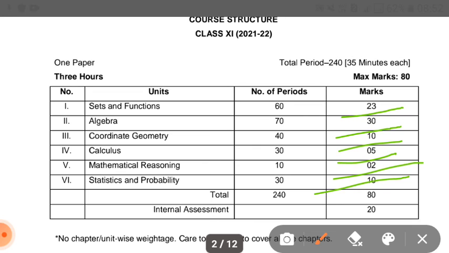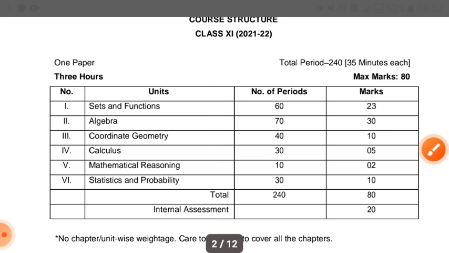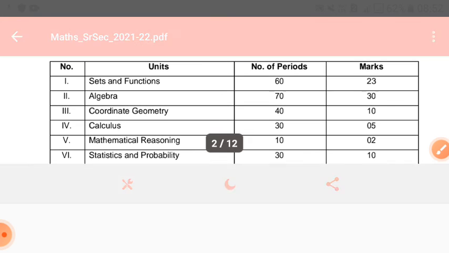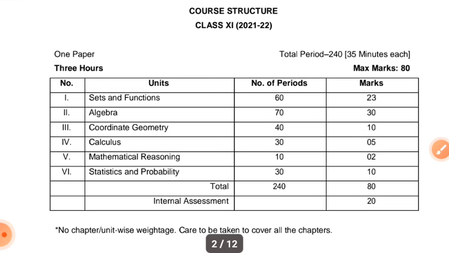This is equal to 80 marks. There is no practical in maths, and 20 marks are for internal assessment.